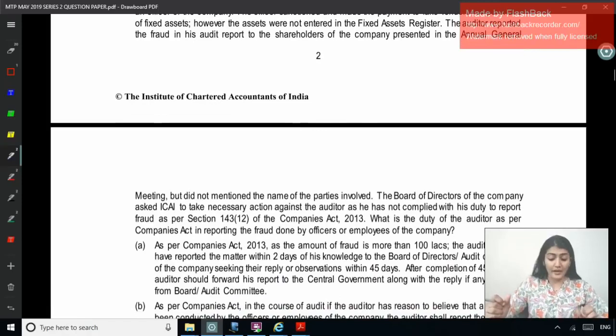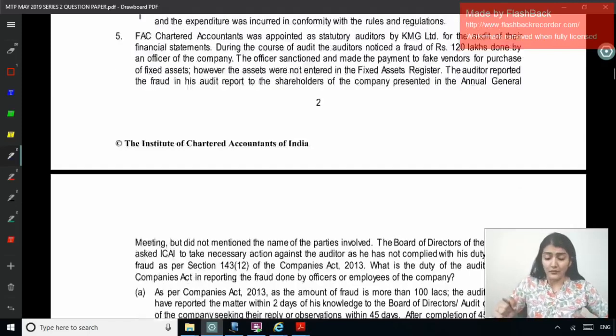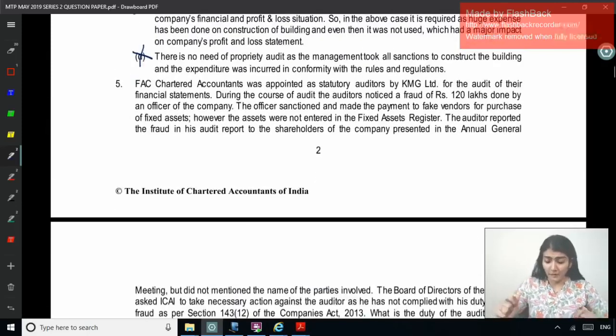The board of directors of the company asked ICAI to take necessary action against the auditor as he has not complied with his duty to report fraud as per section 143(12). What is the duty of the auditor as per the Companies Act in reporting the fraud done by the officers or employees of the company? Right. So who has done the fraud? Officers, employees of the company. What is the amount of fraud? 120 lakh, that is 1 crore or above.